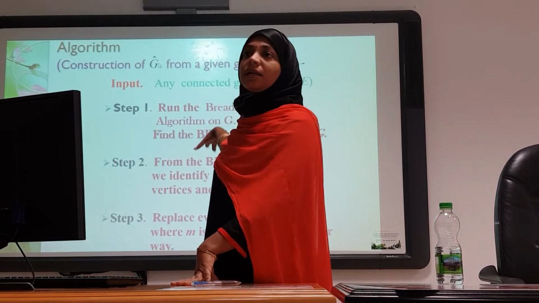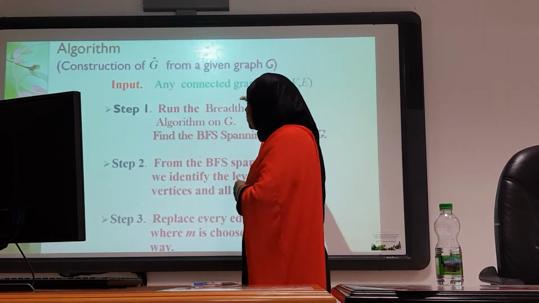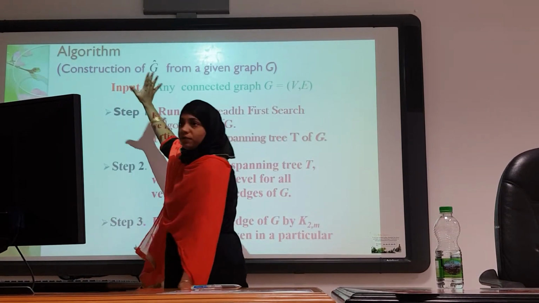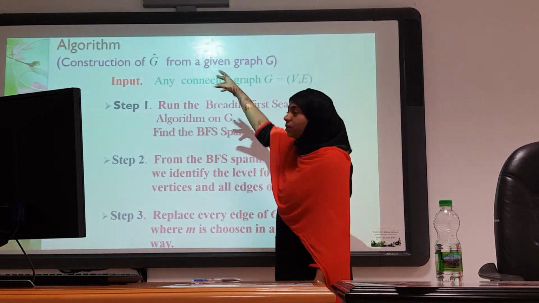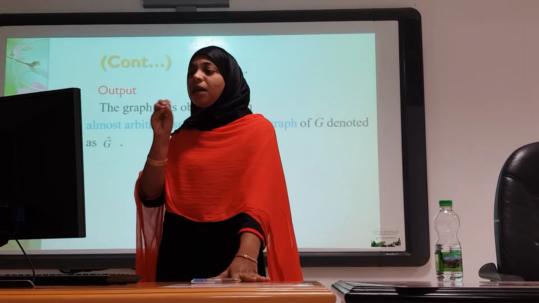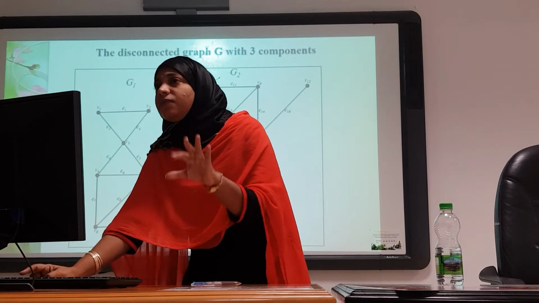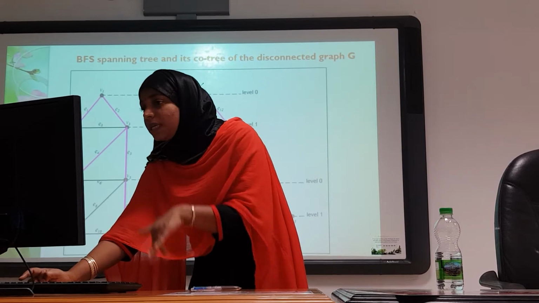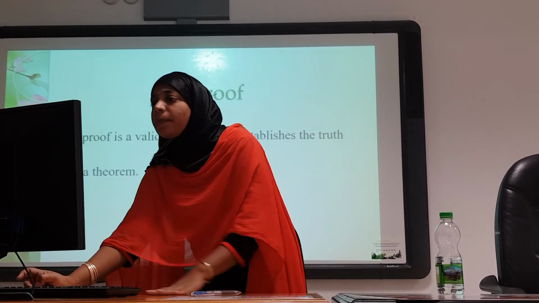So we have to give the algorithm. What are all the step-by-step procedures we have seen in the figures, I have given as the algorithm. Any connected graph is given as the input of the algorithm, and in these 3 steps I have given the construction procedure of G cap, and as the output of the algorithm I am obtaining the almost arbitrary supersubdivision graph. Suppose the graph G is disconnected, we have to run the same algorithm for each component separately to get the almost arbitrary supersubdivision graph.